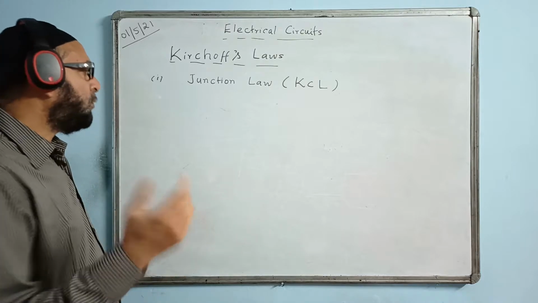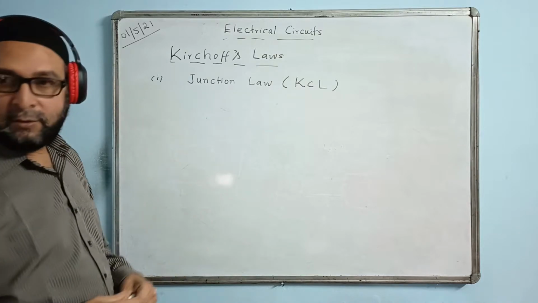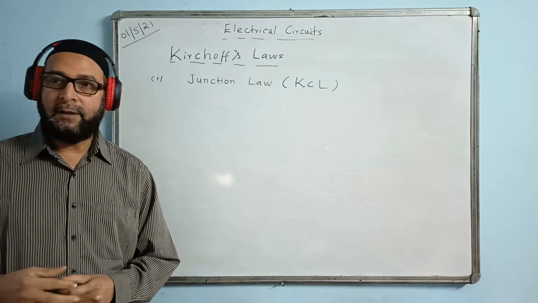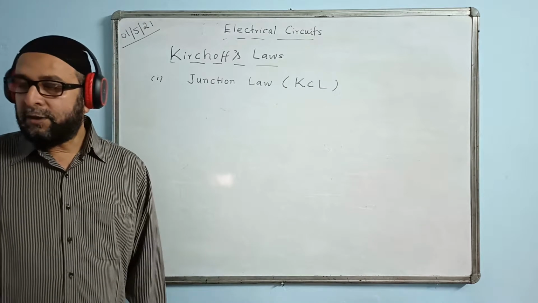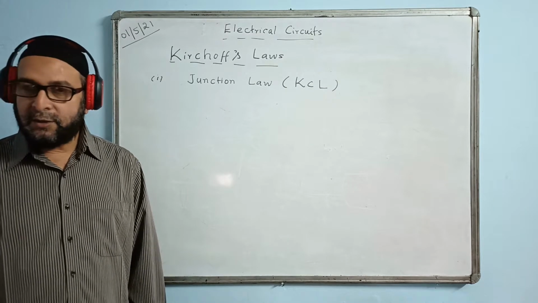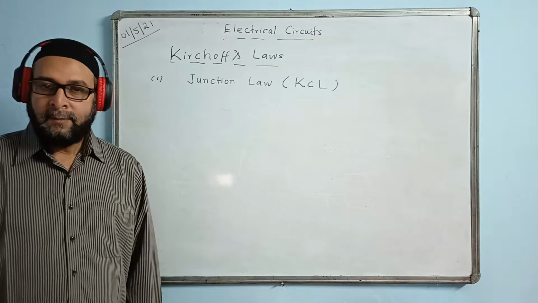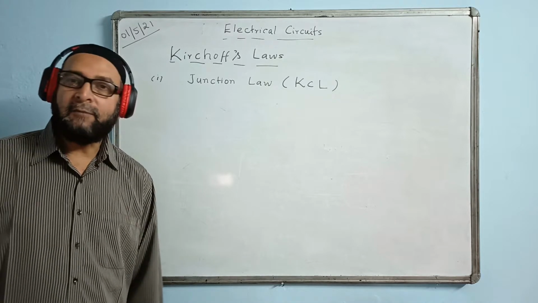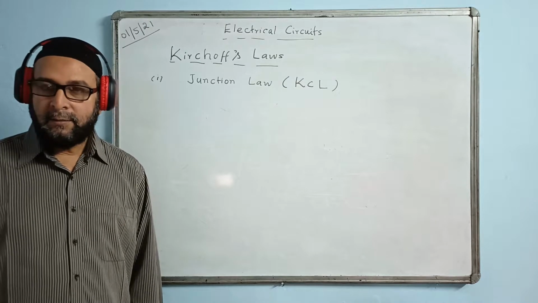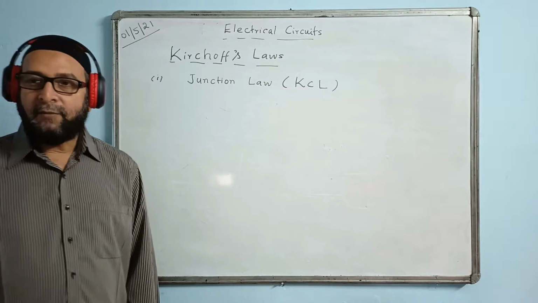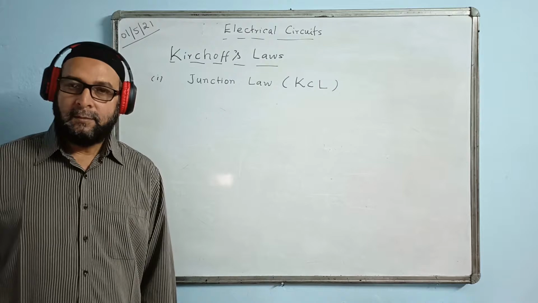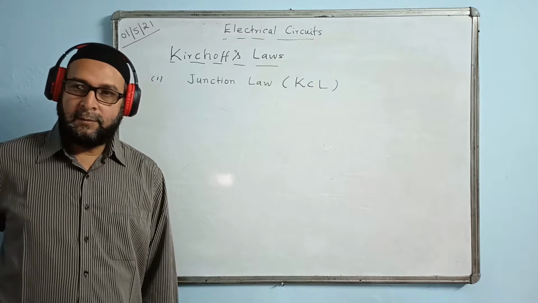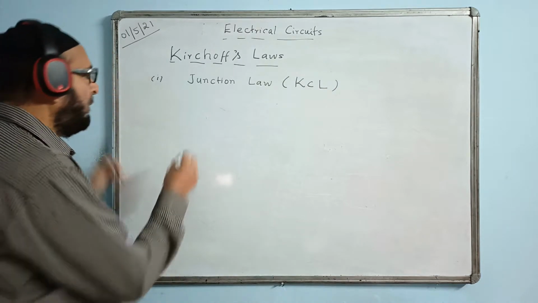Like for example, let me write one question out here where we can apply Kirchhoff's current law and find the current. Find the currents X and Y in the following network.